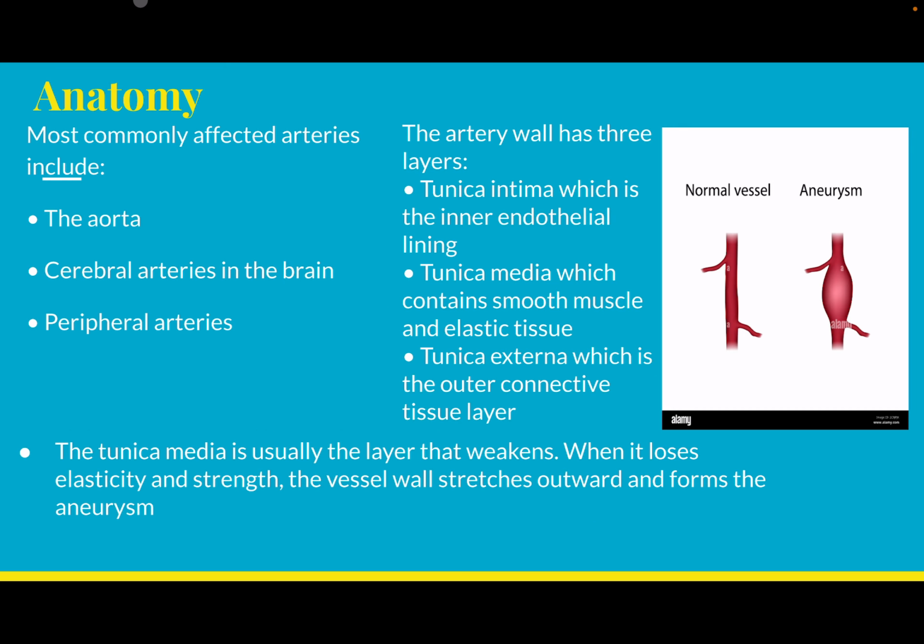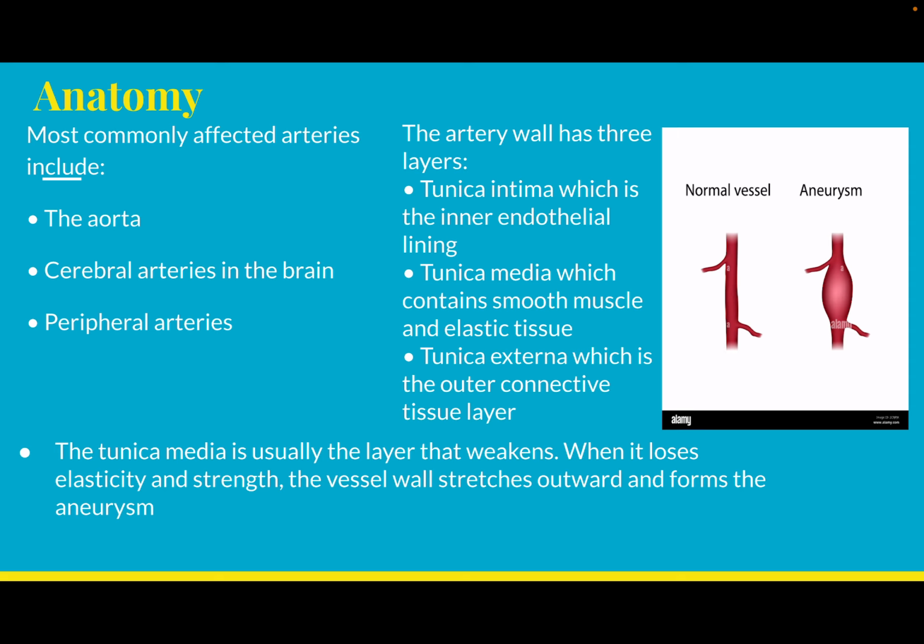Anatomy. To understand aneurysms better, it helps to review artery structure. Arteries have 3 layers. The tunica intima is the inner lining that is in direct contact with blood. The tunica media is the middle layer made of smooth muscle and elastic fibers. The tunica externa is the outer supportive connective tissue layer.